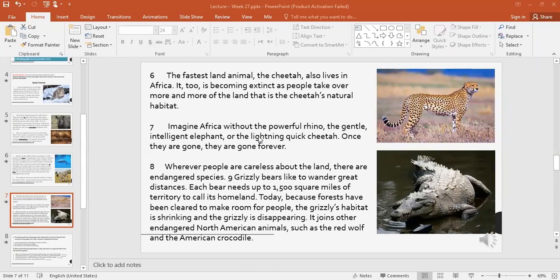I'm sure that no, because they have lost many of their intelligent, pretty, and strong animals. And also the fast animals, they already lost these animals also. So this is what we mean by extinct, and this is what we mean when we say that losing animals is very dangerous. It's not that easy.